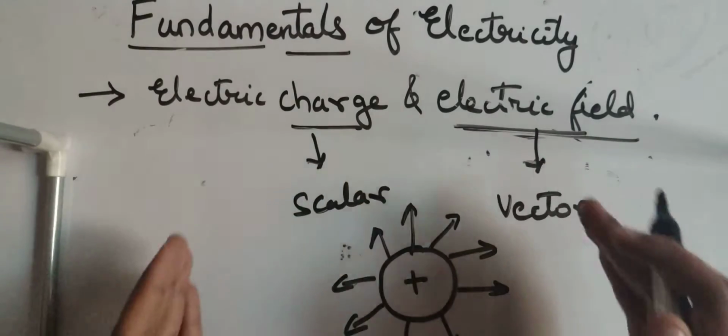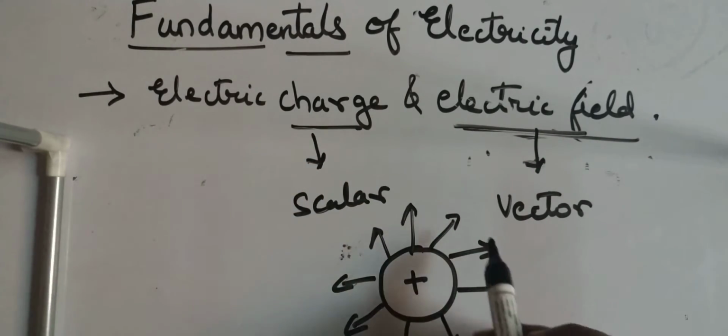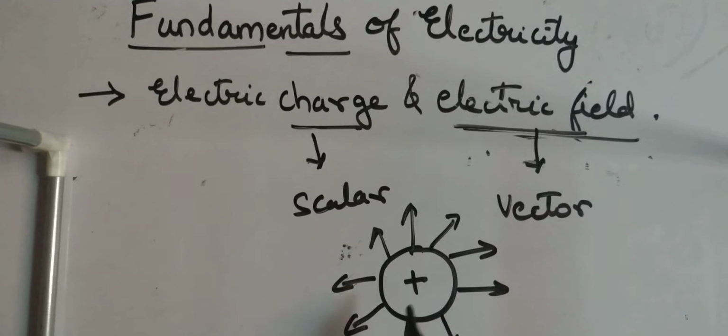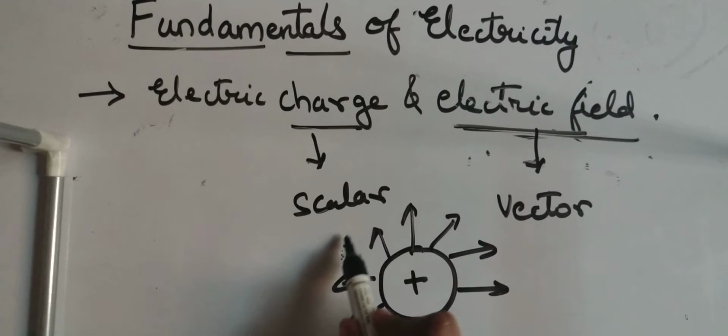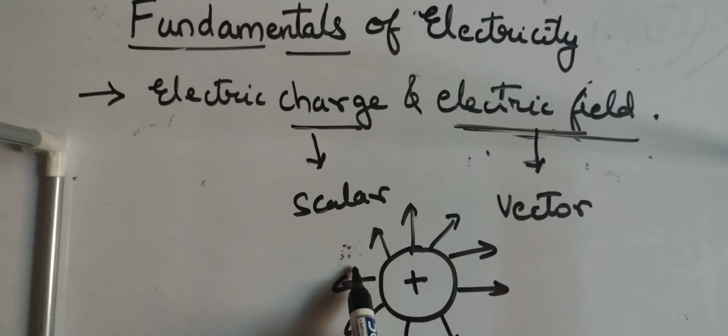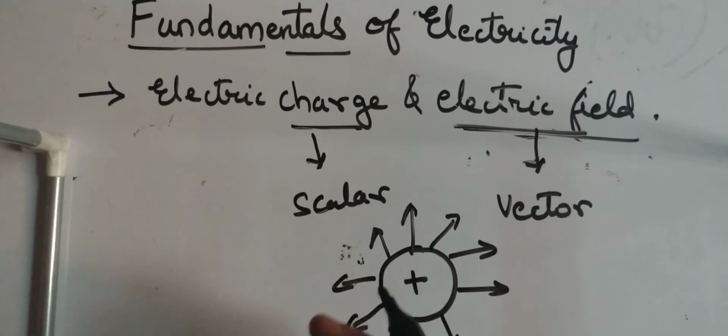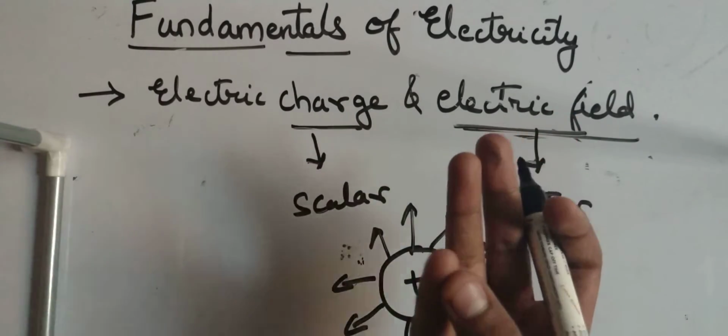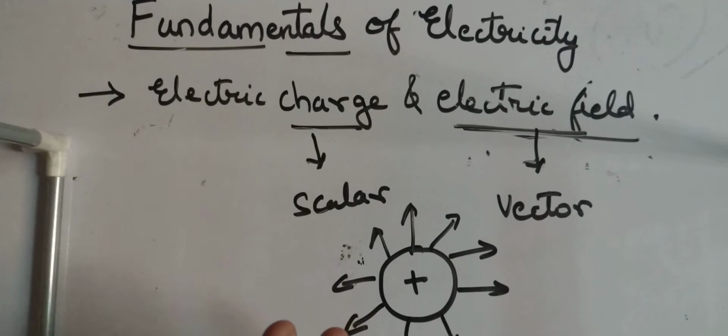What is electric field? The region enveloping the electric charge is known as electric field. It is also known as field of influence. If any other electrically charged particle comes in the electric field, it will experience force. Which kind of force? It will either attract or repel. Are you following it now?